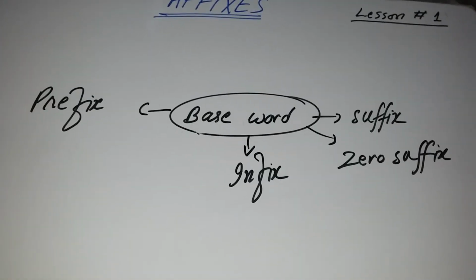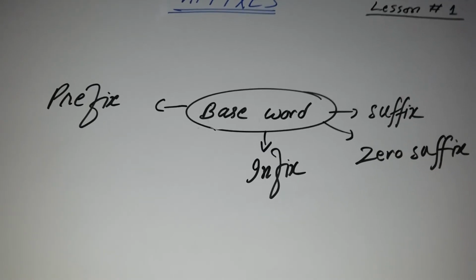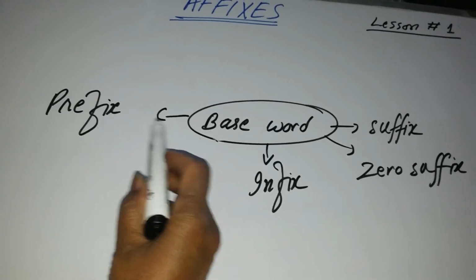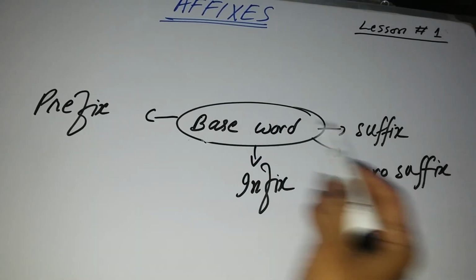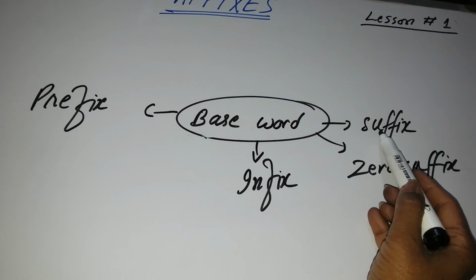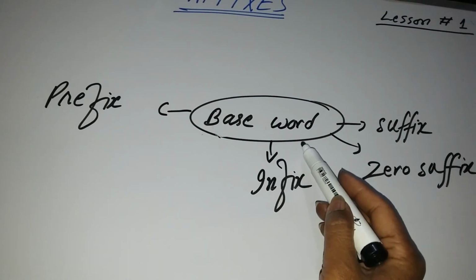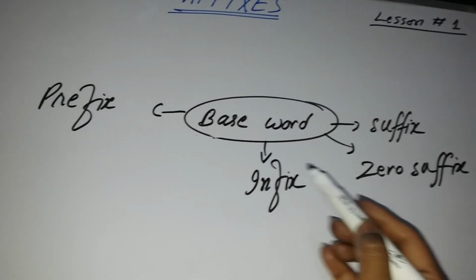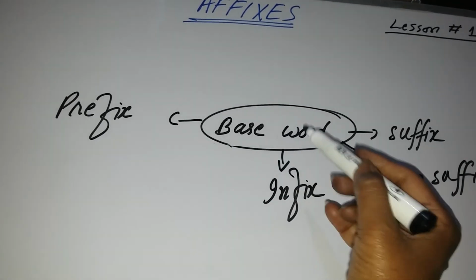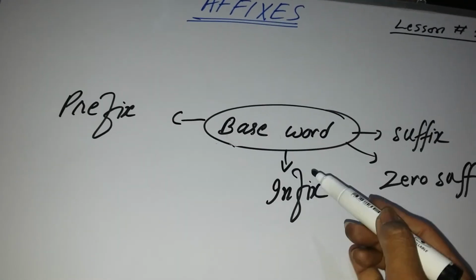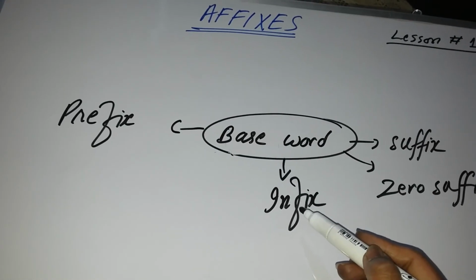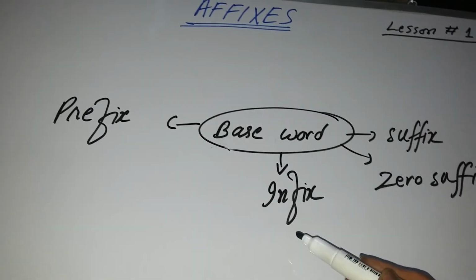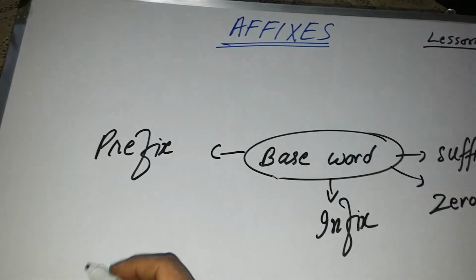In short, a letter or a set of letters which is put at the beginning of the base word will be called prefix. At the end of the base word, it will be called suffix. If it is present but invisible, it will be called zero suffix. And when a letter or a set of letters is replaced inside the word, the process will be called infix.